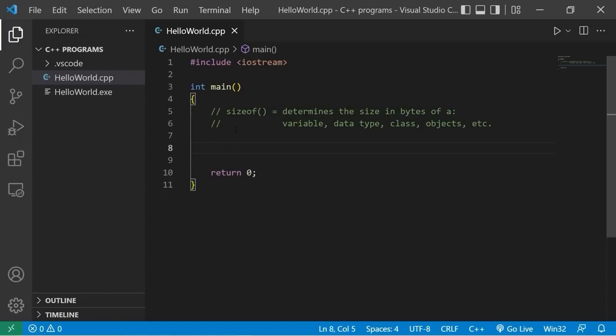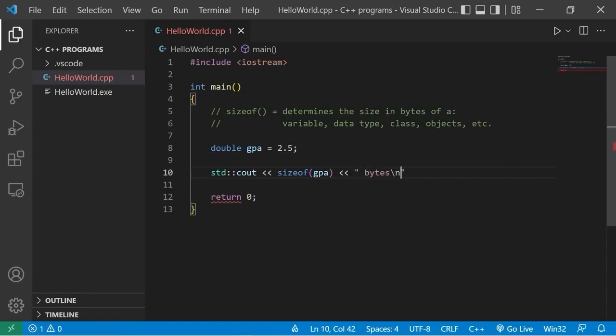Here's an example. Let's create a double GPA. Our GPA will be a solid 2.5. To determine the size in bytes of my variable or a data type, I will just place it within the set of parentheses. I'll display this. Standard output, sizeof operator. I would like to return the size of my GPA variable. Then I'll just add a string, bytes, new line. Let's take a look.